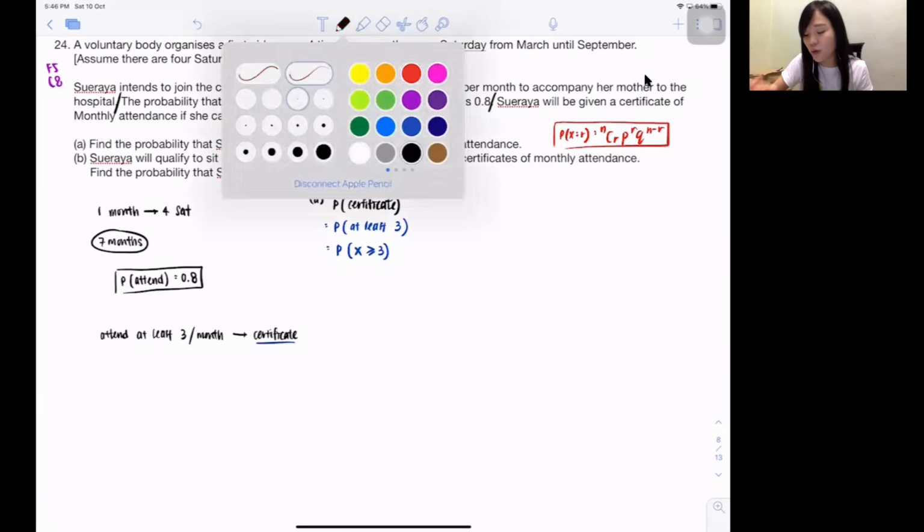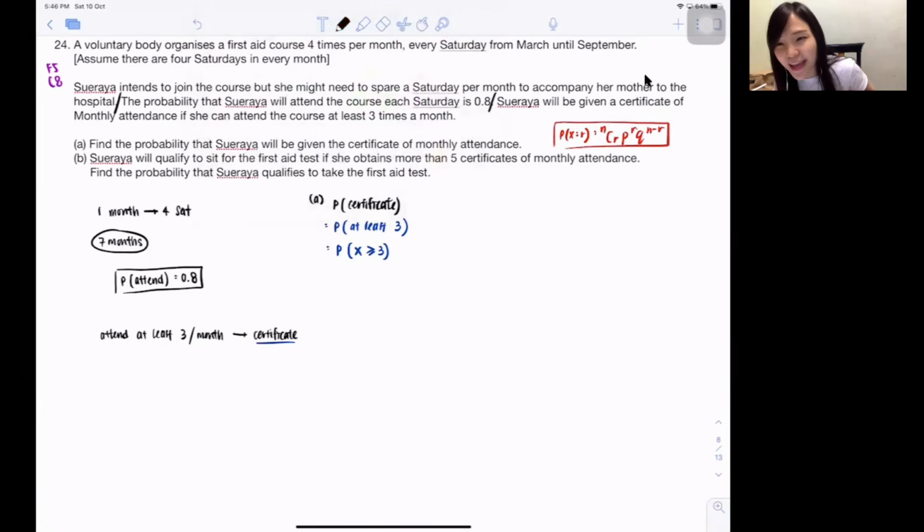And then to use this formula, I must have n. So what's my n now? N is the total. Now I'm talking about at least 3 times in a month. So 1 month, how many times do you guys attend in total? 4 times. So straight away we know n is 4, correct? That means out of these 4 times, at least 3 times you can attend it, correct?